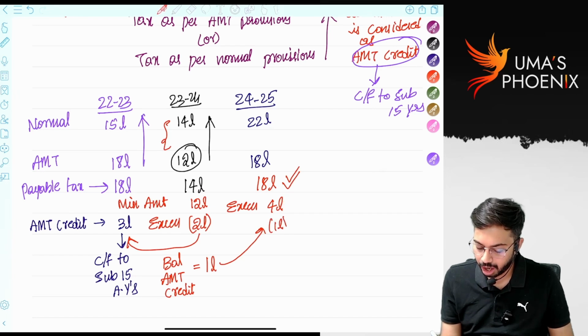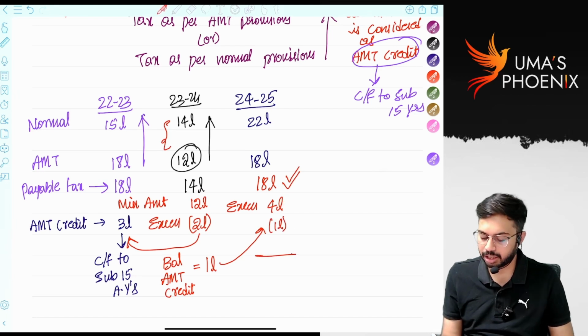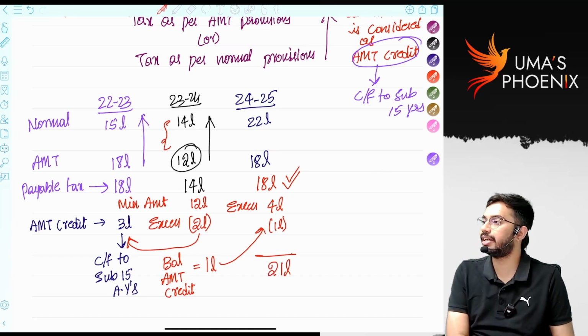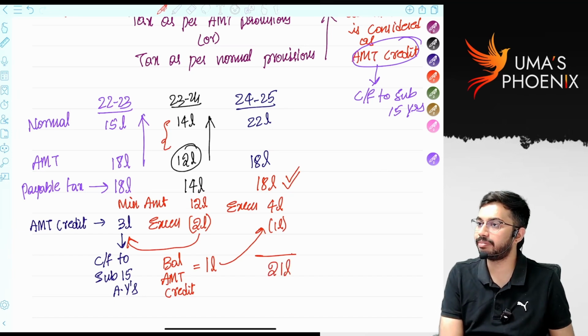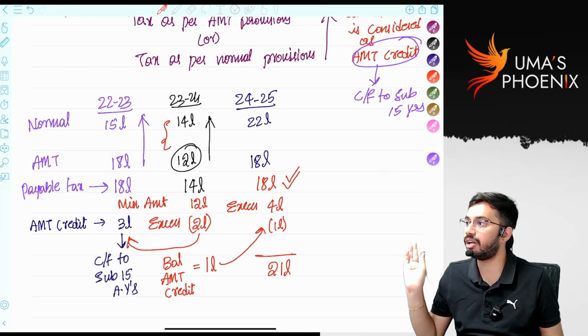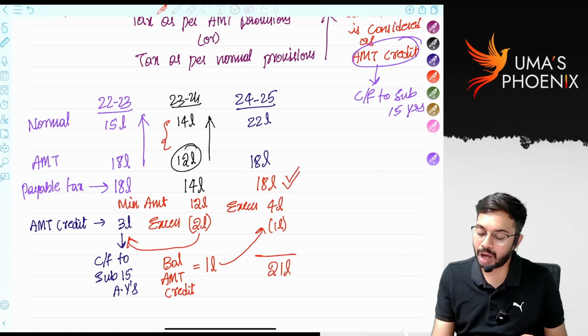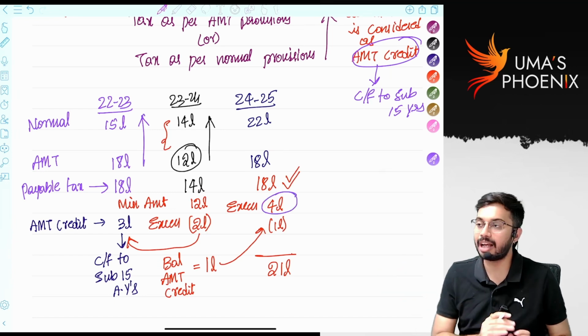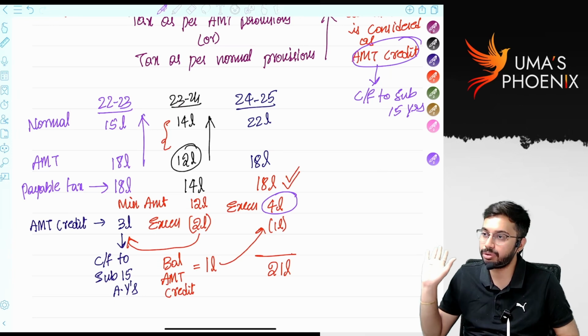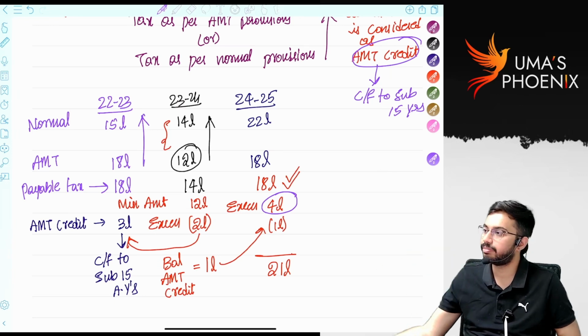After setting off balance AMT credit, still you will pay 21 lakhs. Is it clear? Are you able to understand? That means AMT credit was exhausted in 24-25. After exhaustion of AMT credit, you have a difference of only 4 lakhs. Out of 4 lakhs, you can set off only 1 lakh AMT credit. Balance 3 lakh anyhow you need to pay. Is it clear? Now did you understand the concept?